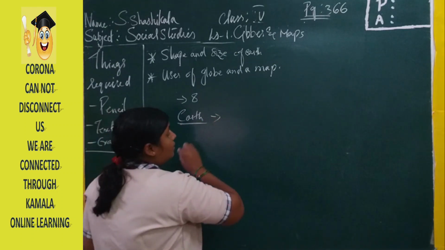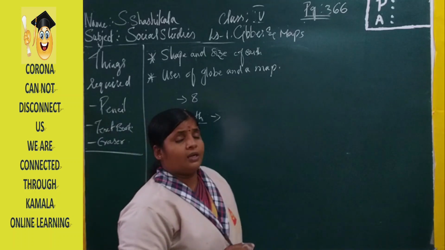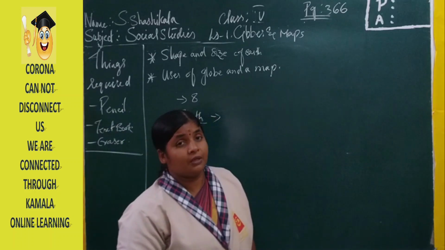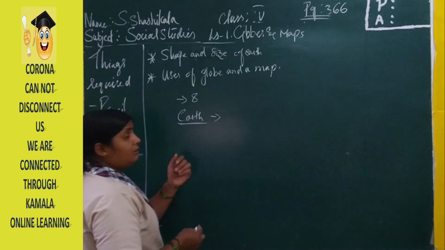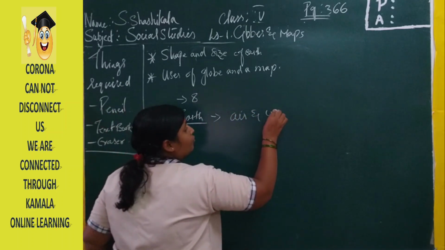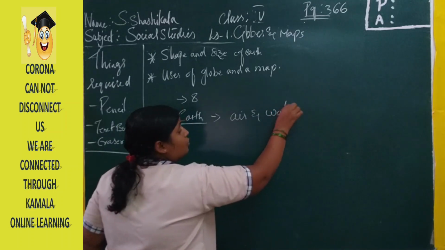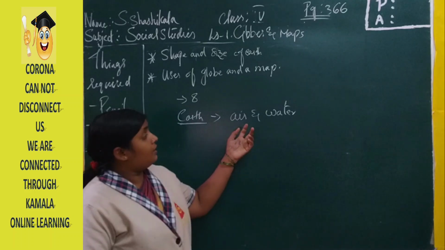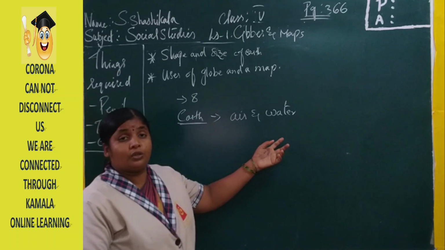Why only on earth? Why can't we live on the other planets? Because other planets do not have life. On the earth, we have both air and water. For a good life, we need air and water, and then only we can survive.